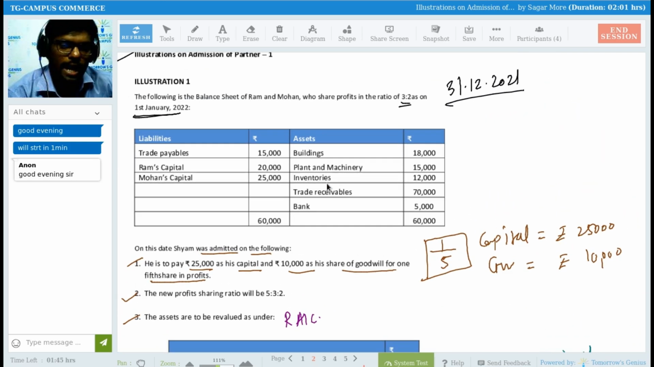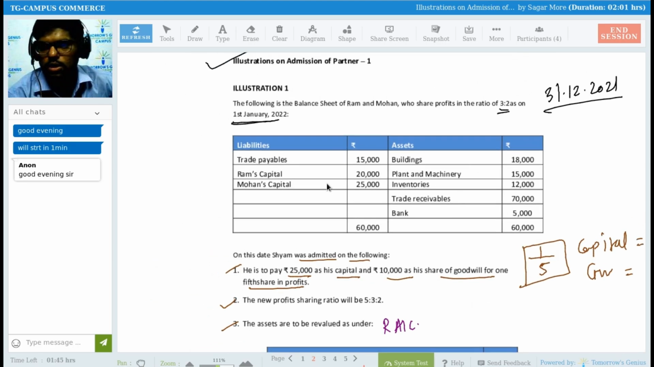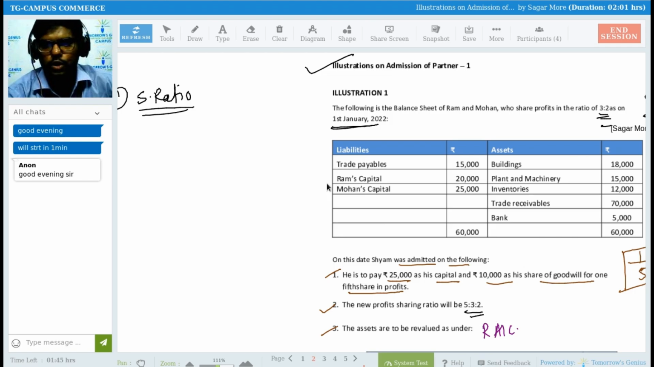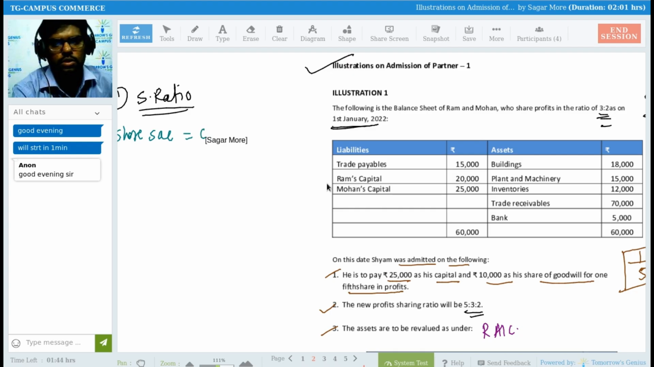See, first of all, whenever an admission of a partner question is in front of you, you have to calculate the sacrifice ratio. This is the first thing you have to do, right? So here, the new profit sharing ratio is available and the old profit sharing ratio is also available, so I can calculate the sacrifice ratio. Tell me, Sadhna, which formula do I need to use? Sacrifice share is equal to old share minus